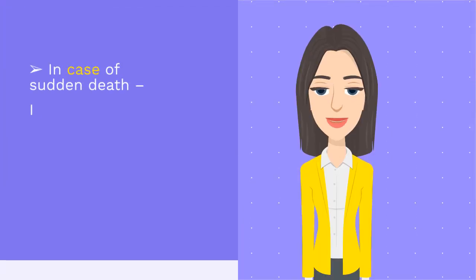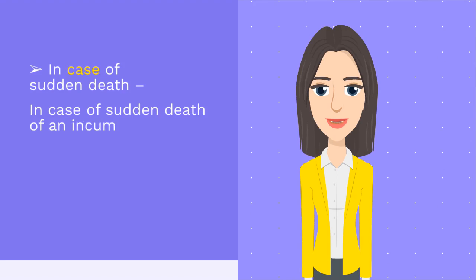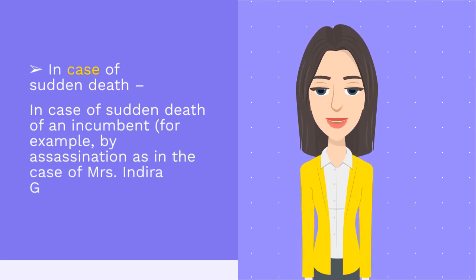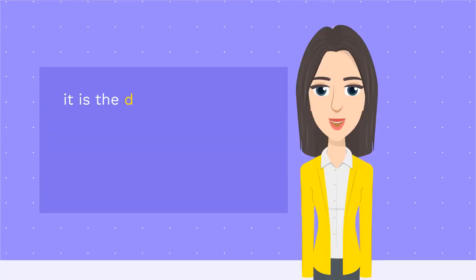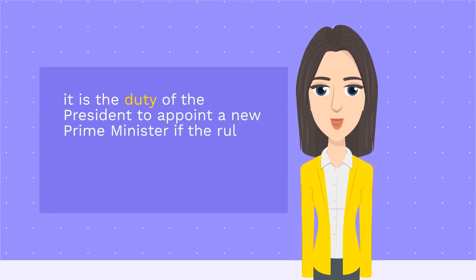In case of sudden death. In case of sudden death of an incumbent, for example, by assassination as in the case of Mrs. Indira Gandhi, it is the duty of the President to appoint a new Prime Minister if the ruling party is unable to meet immediately to elect a leader.